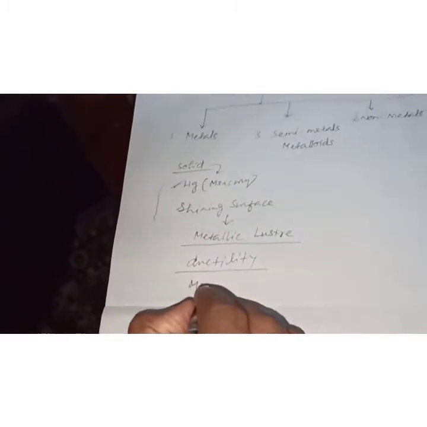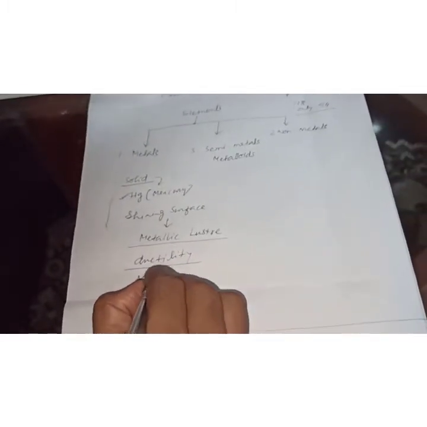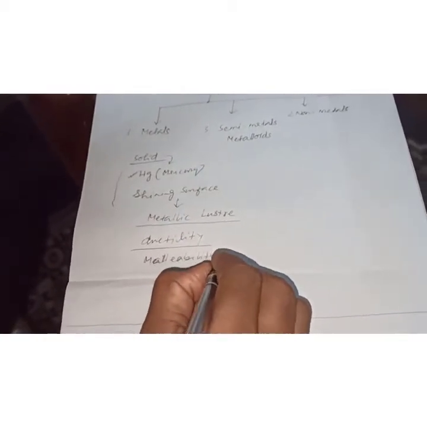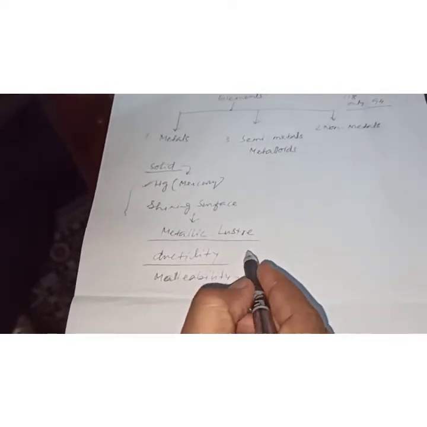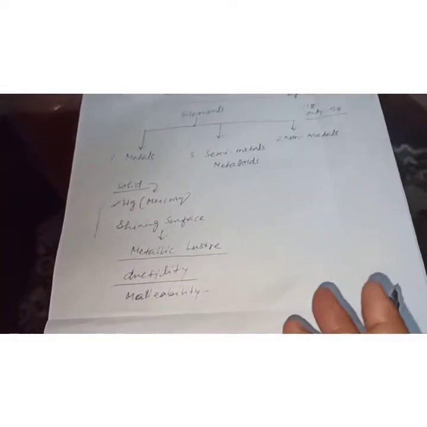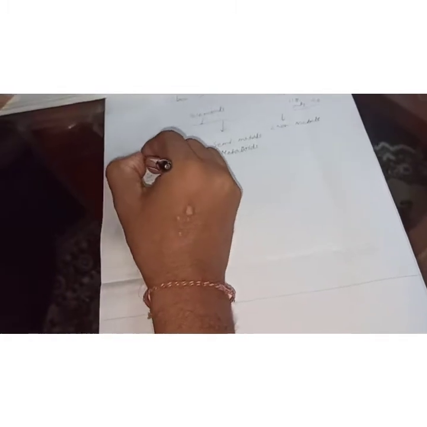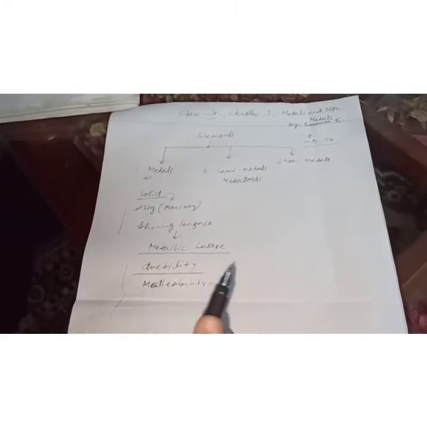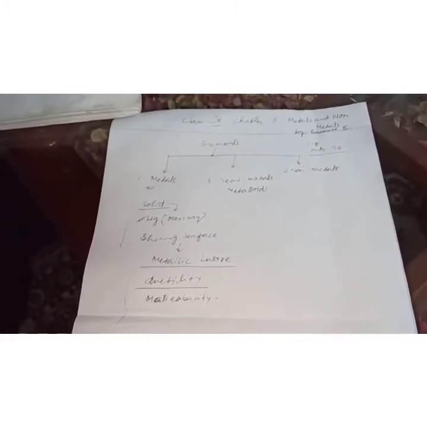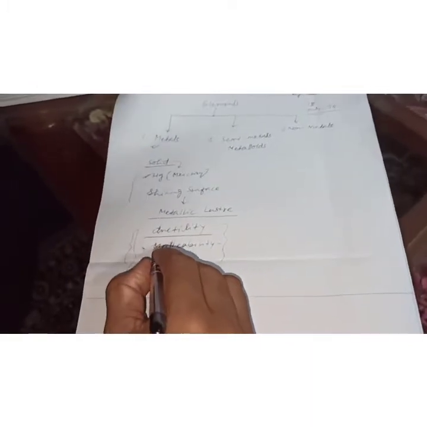Again, we get malleability, M-A-L-L-E-A-B-I-L-I-T-Y. What do you mean by malleability? Metals can be given different shapes and sizes. Because of their malleability and ductility, metals can be given different shapes according to our needs. In our day-to-day life we are able to make things due to this property, that is malleability and ductility.